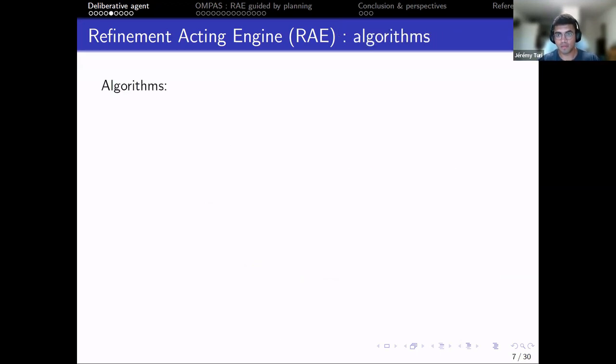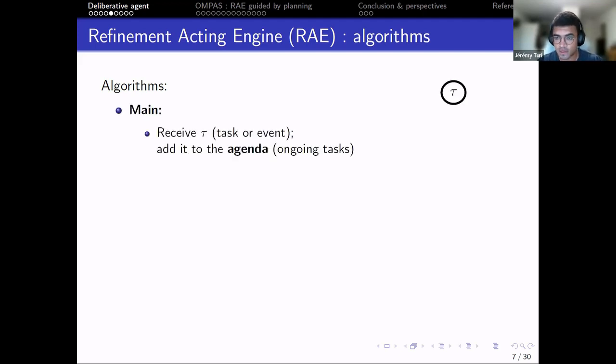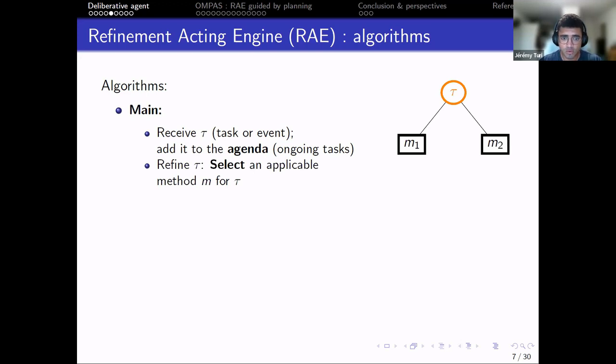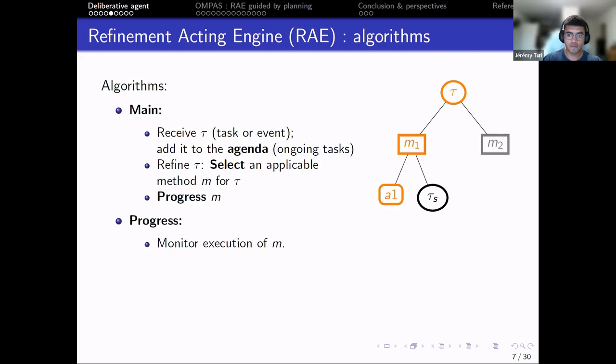There is a main algorithm, and here is a brief explanation of it. You receive, for example, a task TOW in the system. You add it to an agenda that is the collection of all ongoing tasks. You refine the task, which means you select an applicable method M for the task TOW. You progress M, and the progression is first to monitor the execution of M, where here you have an action.